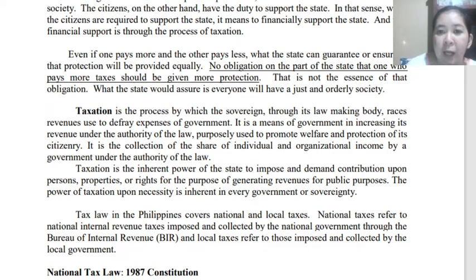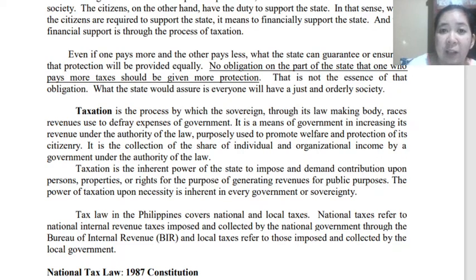In a certain country, through our lawmaking body, they are the ones making the taxation laws, so that funds or revenues will be raised.